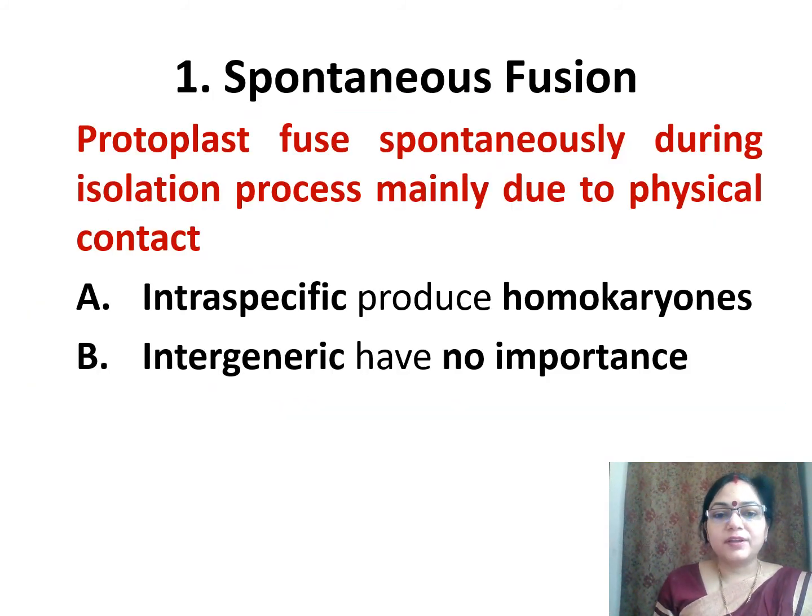Spontaneous fusion. When protoplasts are fused spontaneously during the isolation process, it is called spontaneous fusion. It is mainly due to physical contact. It is of two types: intraspecific and intergeneric. Intraspecific produces homokaryons, and it is viable, while intergeneric has no importance as it does not survive.